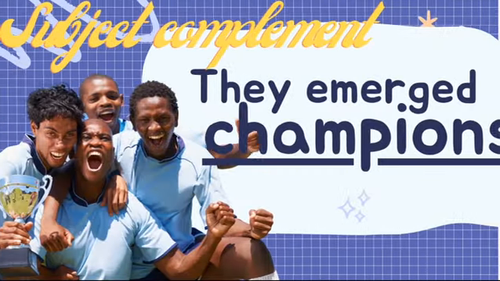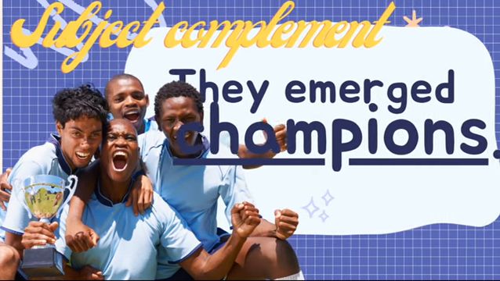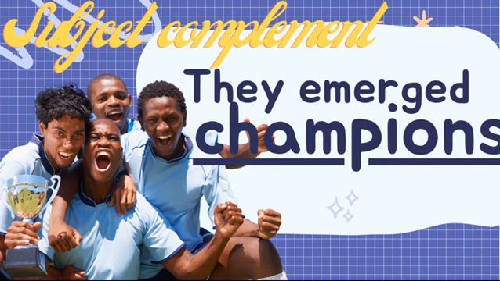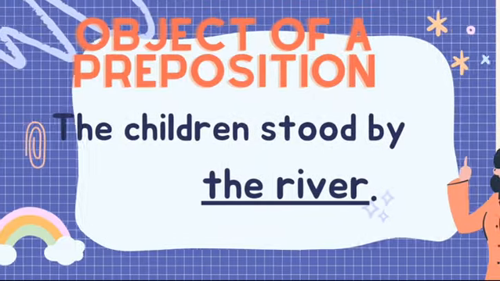A noun phrase also functions as the subject complement in a sentence. They emerged champions. Champions is a noun functioning as what? The noun phrase and also the subject complement, complementing the subject they.